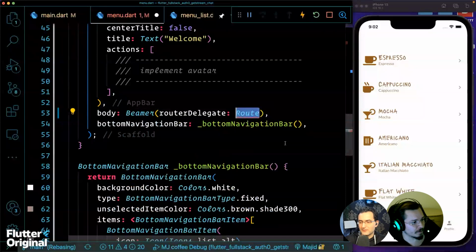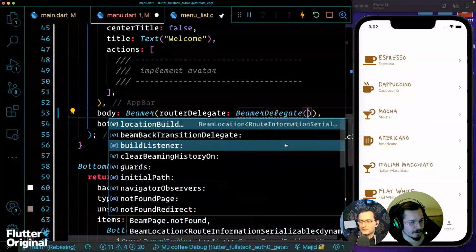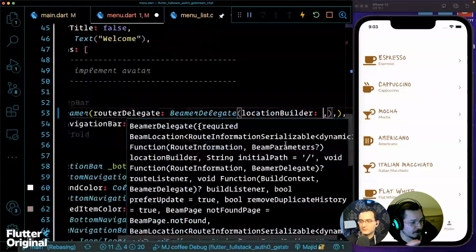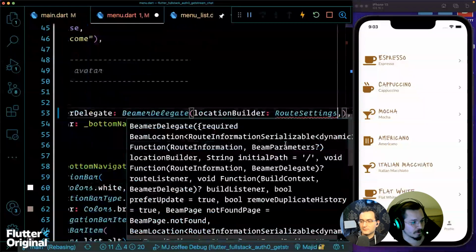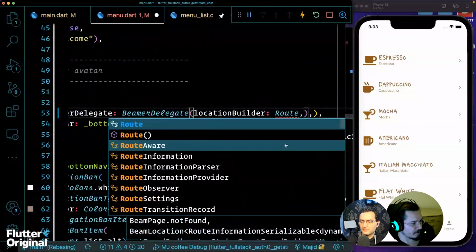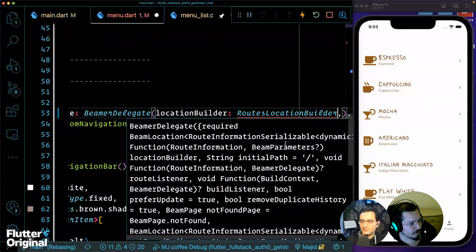Now we're basically doing the same thing we did in the material app.router, but just on this portion of our application. Again, we're going to use route location builder.